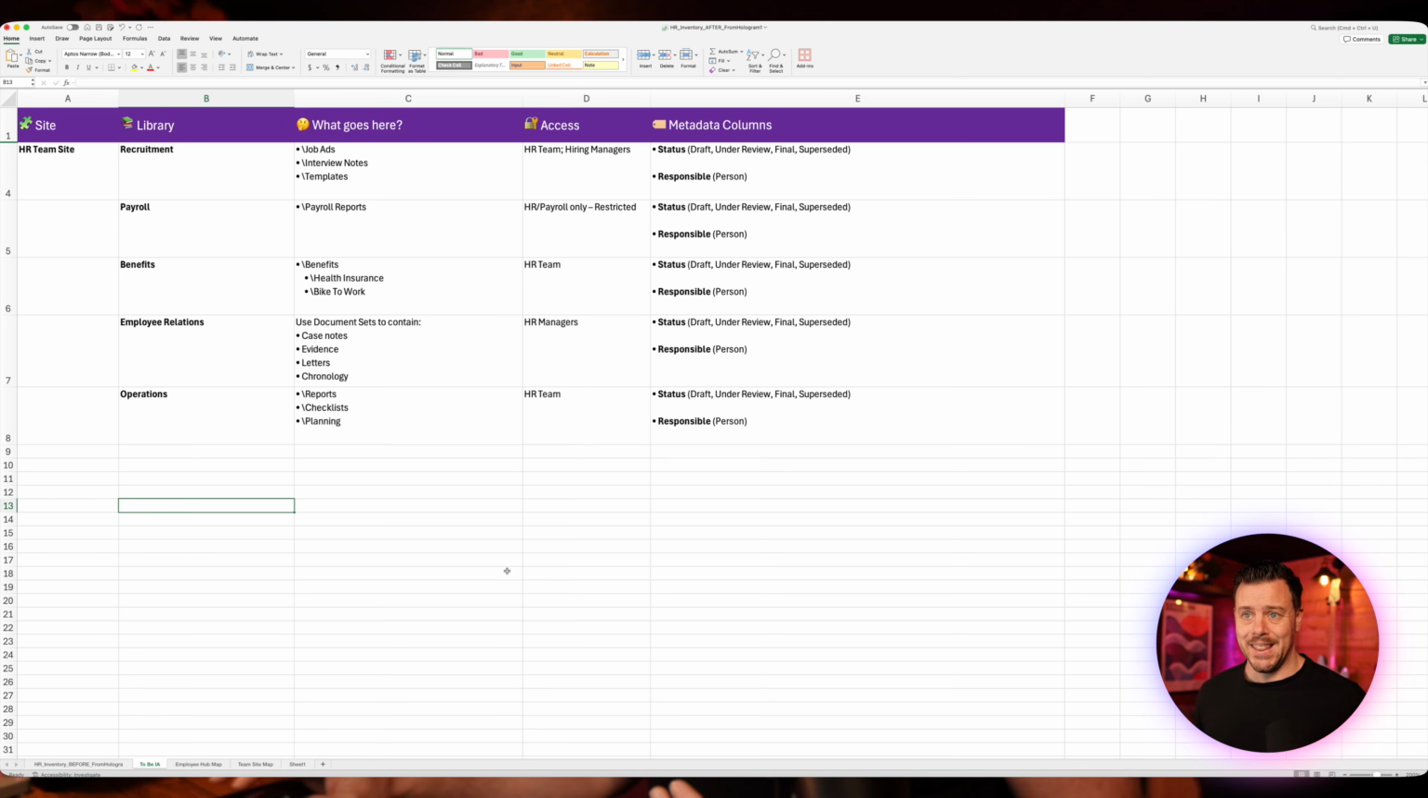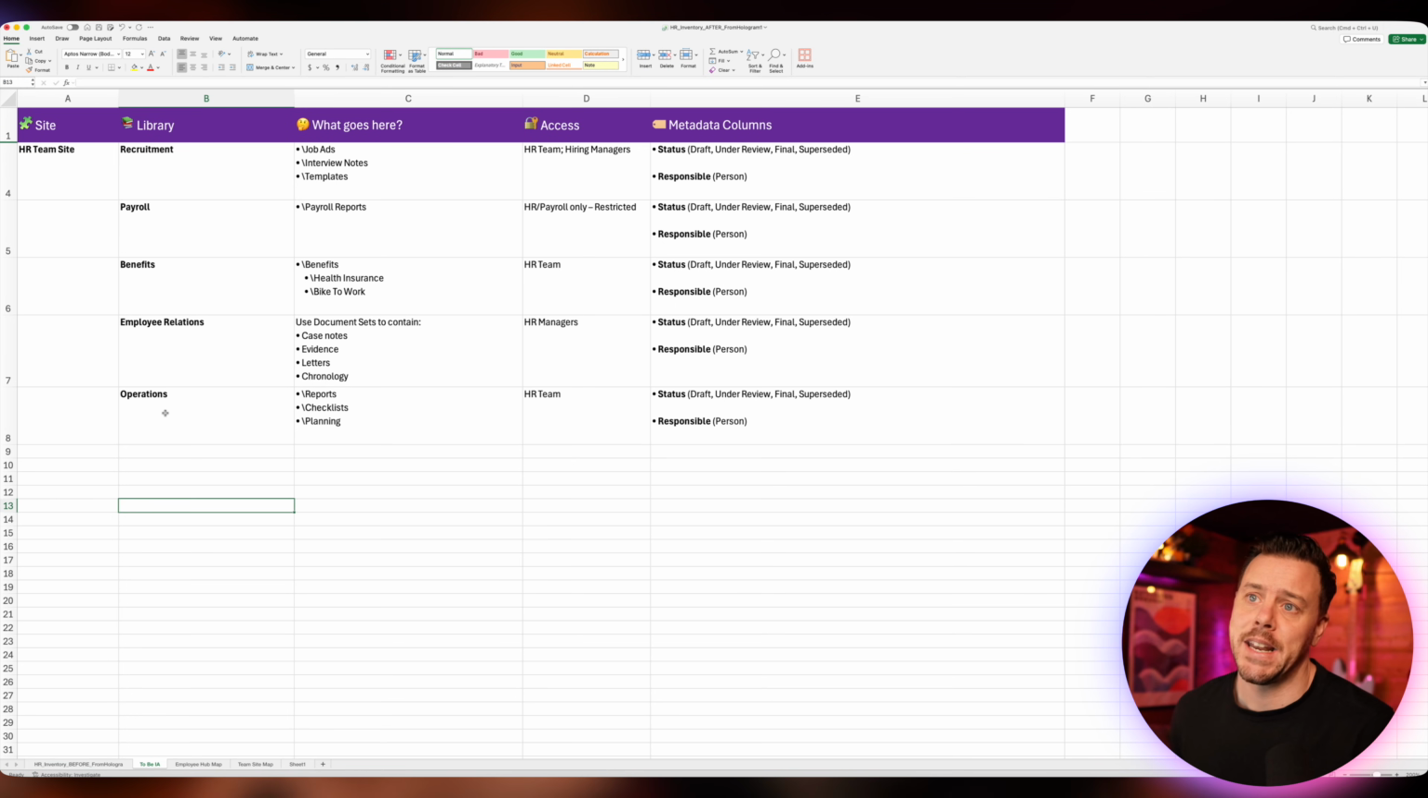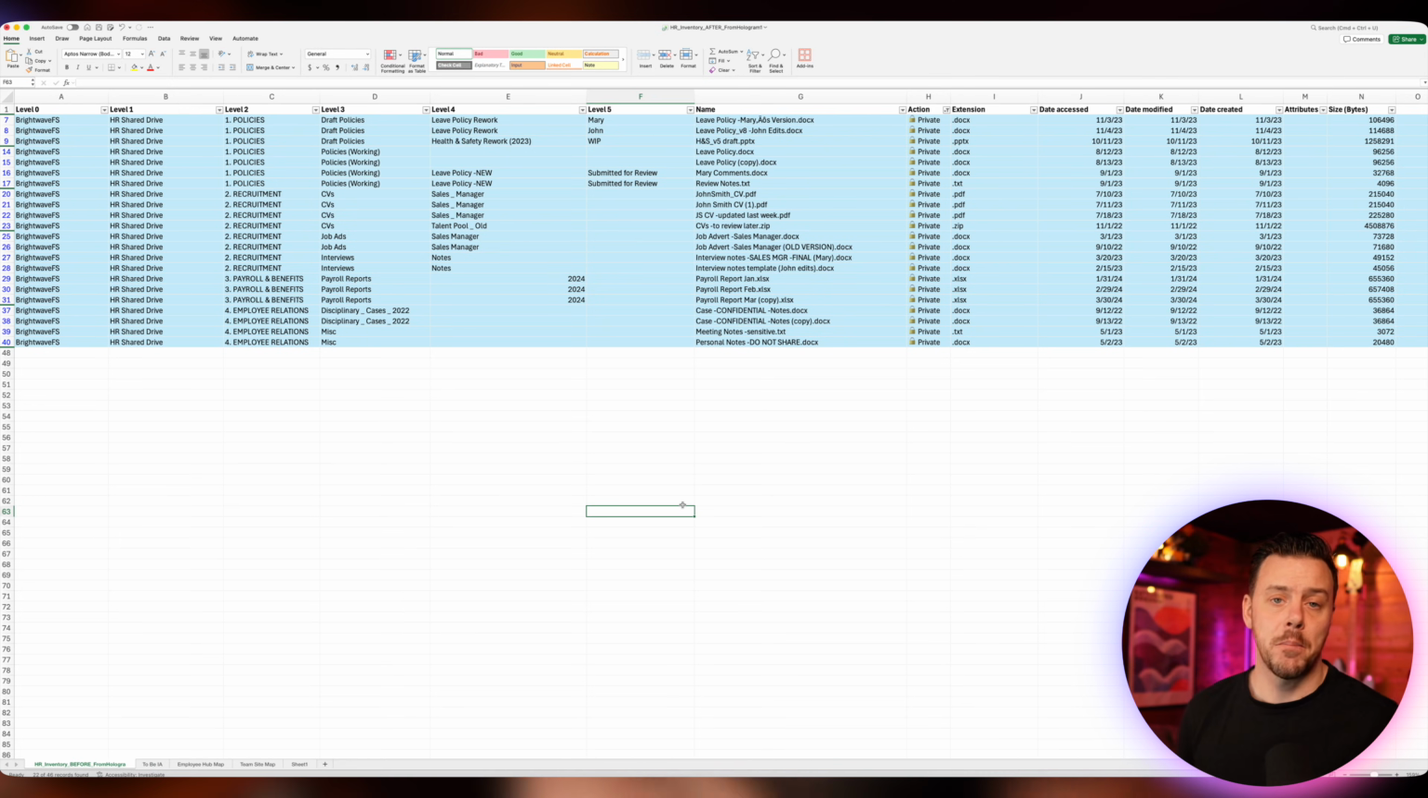So then we look at the collaboration site and what is the structure we want in there. We can see here, I have it laid out. We know we have our HR team site, and then we want to have multiple libraries. We want to understand what goes here, who has access, and what is the light touch metadata that we want in here. So again, I'll come back to my inventory spreadsheet, filter it by what we said we actually do want to keep as our private content, but our working private content.